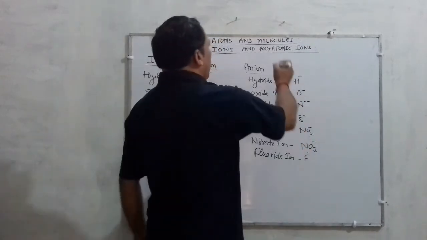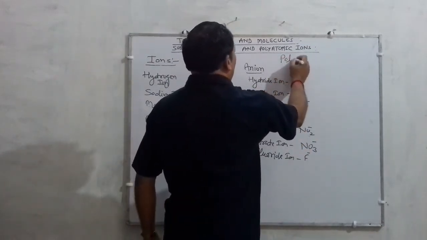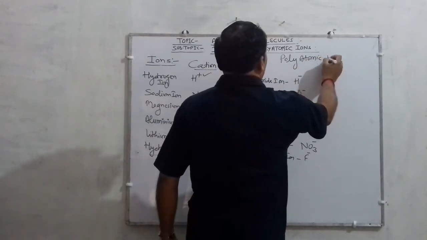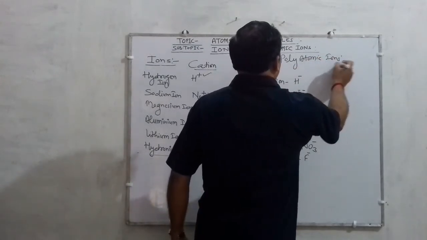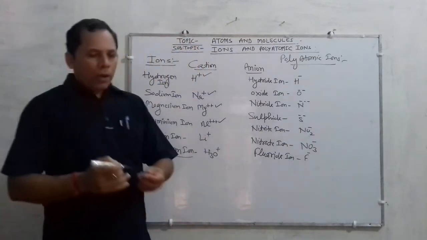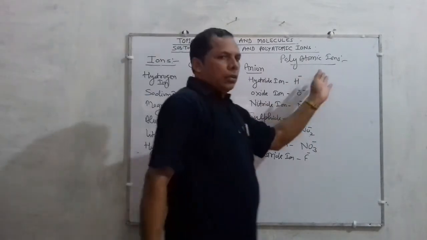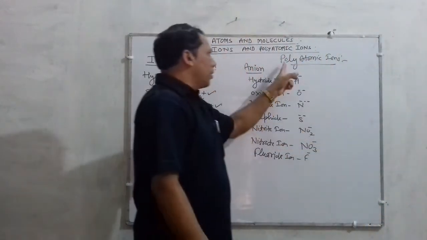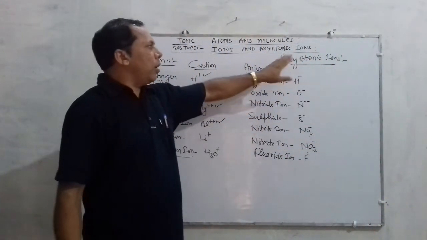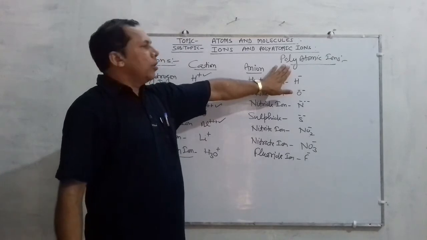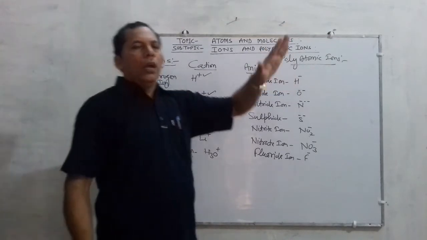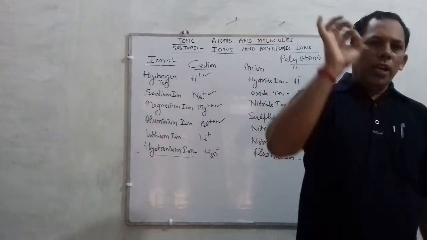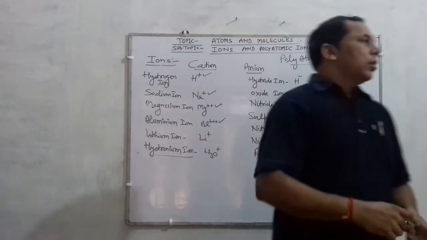Now come to the polyatomic ions. What are polyatomic ions? Polyatomic ions are atoms or groups of atoms. Listen sincerely. What are polyatomic ions? The polyatomic ions are a group of atoms that carries a net charge.